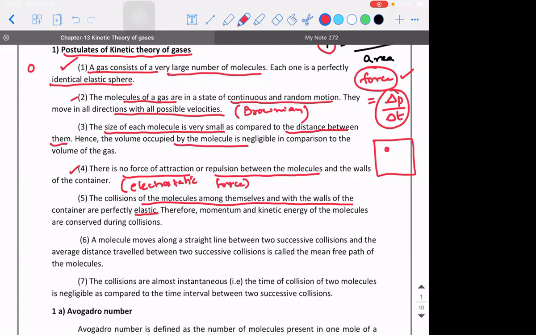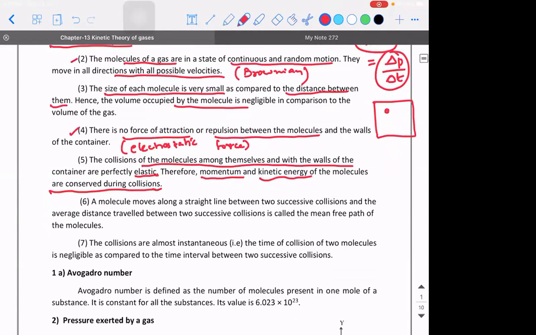The collisions of the molecules among themselves and with the walls of the container are perfectly elastic. Therefore, the momentum and kinetic energy of the molecules are conserved during the collisions. Next, a molecule moves along a straight line between two successive collisions, and the average distance traveled between the two successive collisions is called the mean free path of the molecules.